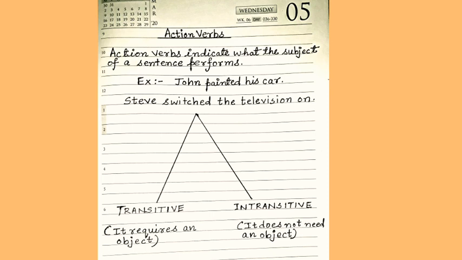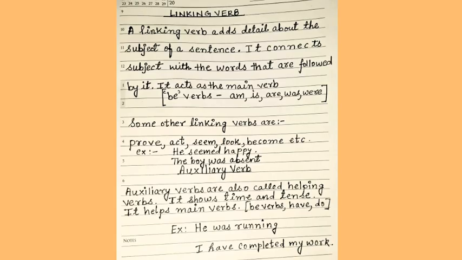Action verbs can further be subdivided into two parts. They are transitive verbs and intransitive verbs. Transitive verbs are those verbs which require an object to complete its meaning. Intransitive verbs are those verbs which do not need an object to complete its meaning. I hope these two subdivisions of action verbs are clear to you. In our next video, we will discuss this in detail.